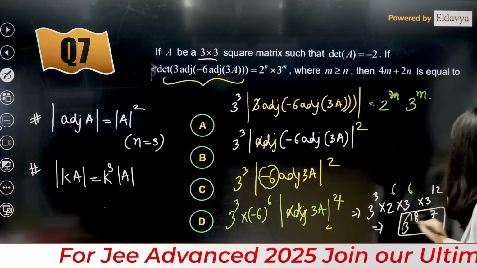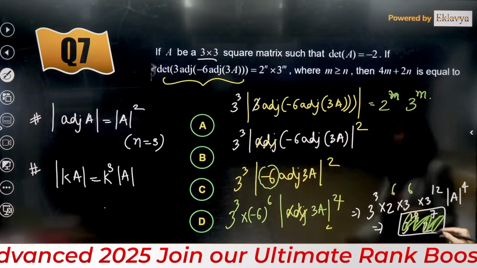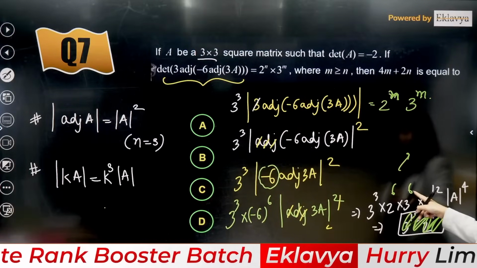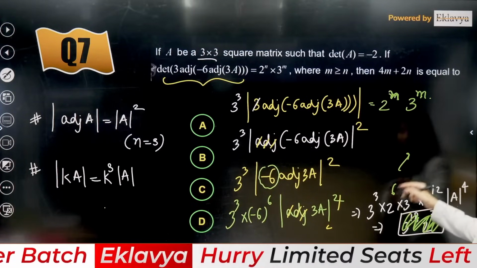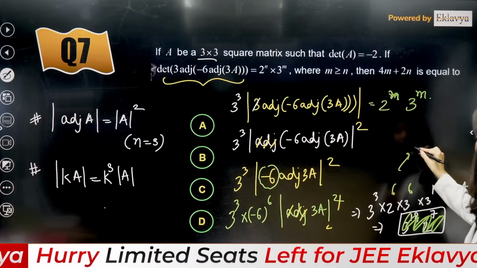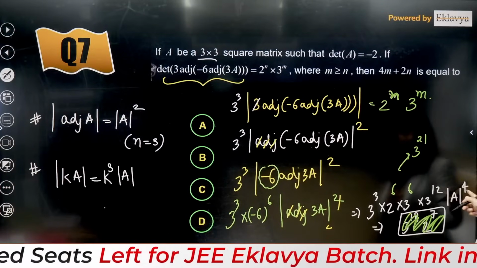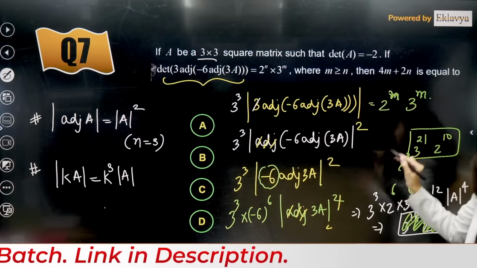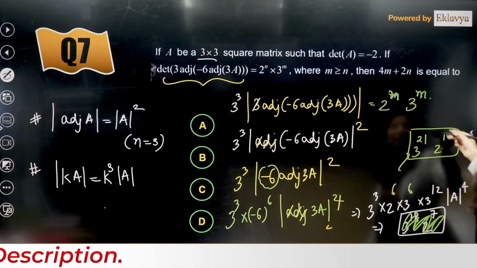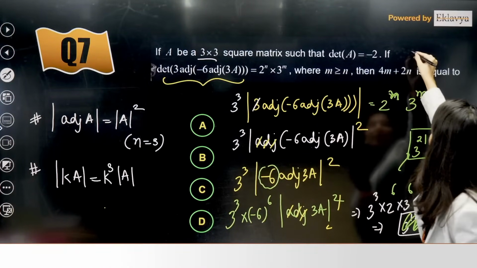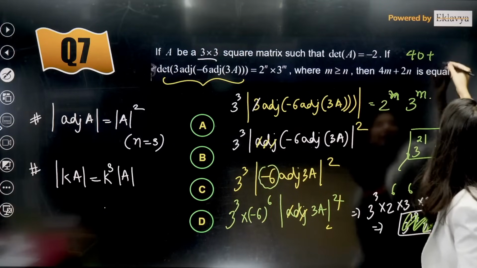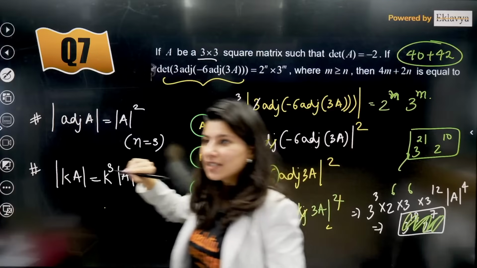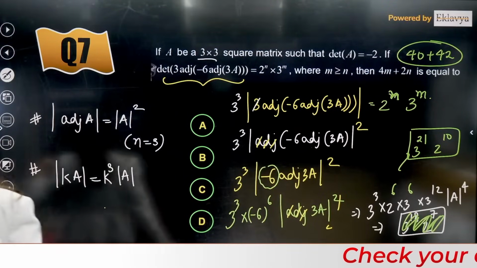Correct. So this is finally, tell me, now tell me what will be the power of 3. So this is 12 plus 6, 18, and this is 3, 21. So 3 power 21, absolutely correct, and 2 power 4 plus 6, 2 power 10. Oops. I was making one silly mistake. So yes. Now tell me, m is what? 10, 40 plus 21 into 2, 42. Correct? This is 82, the correct answer, right? 82 is the correct answer.